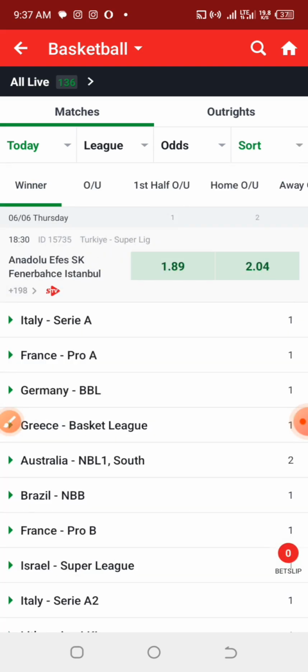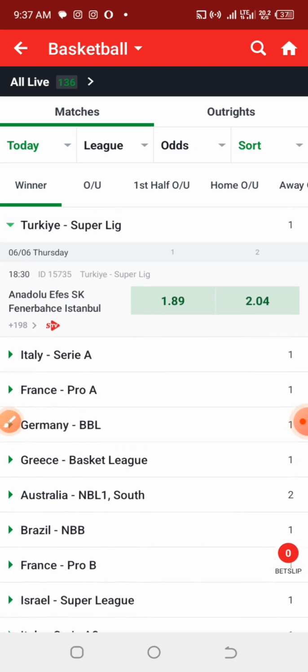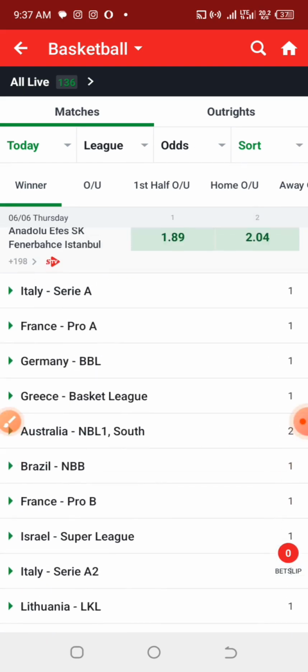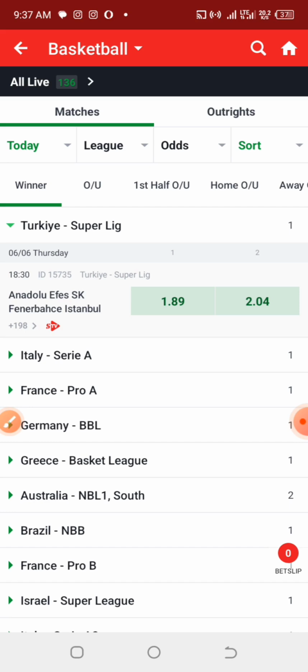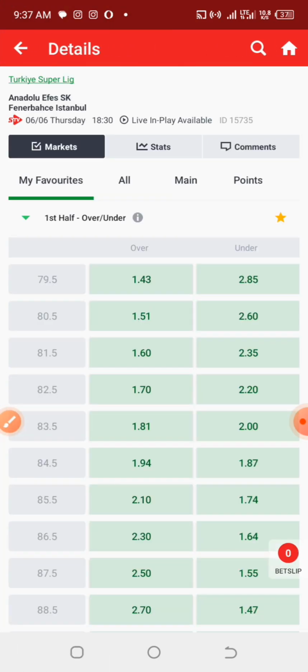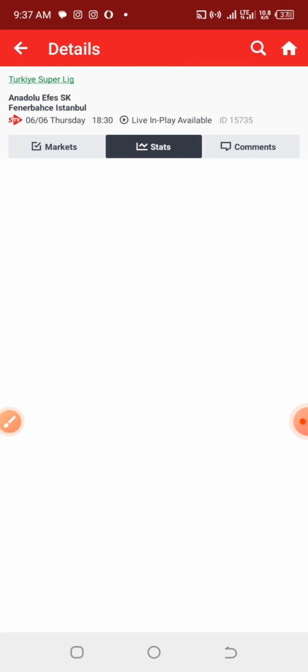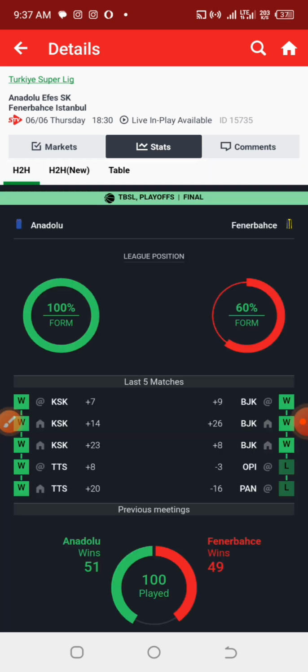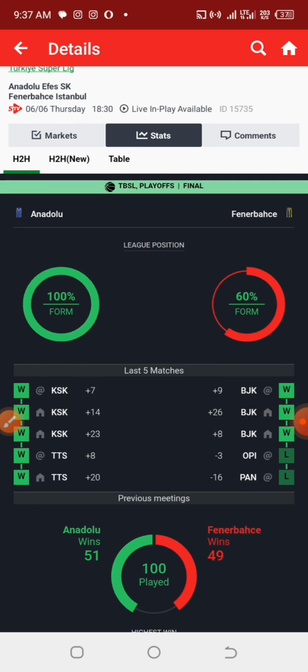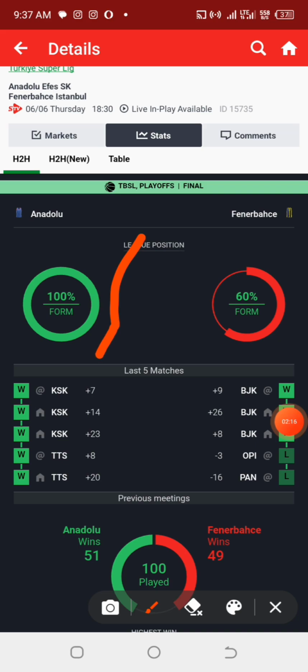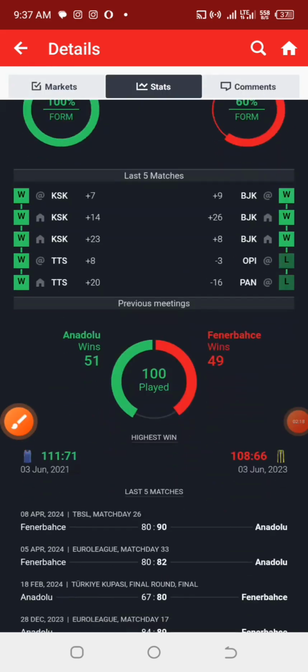Okay, we have a few basketball games today in total, so let us see which one we can select. The first thing I'll be doing is checking the form of these teams. If they are in form, I will play them, and if they are not in form, I will avoid them. Currently, the home team and the away team are both in form. The home team is at 100% and the away team is at 60%.